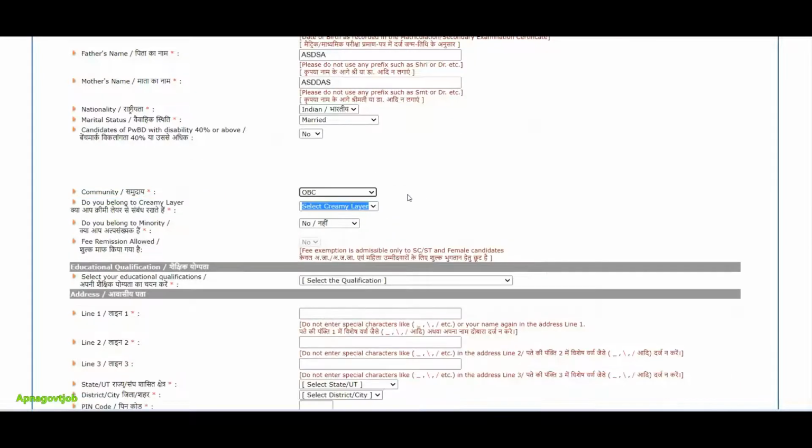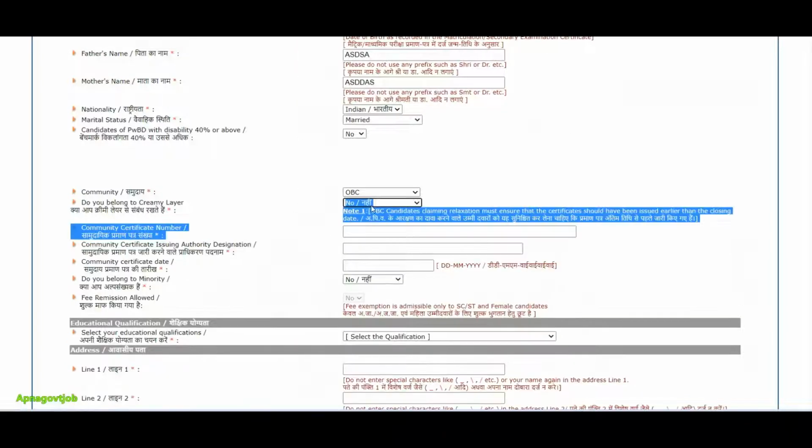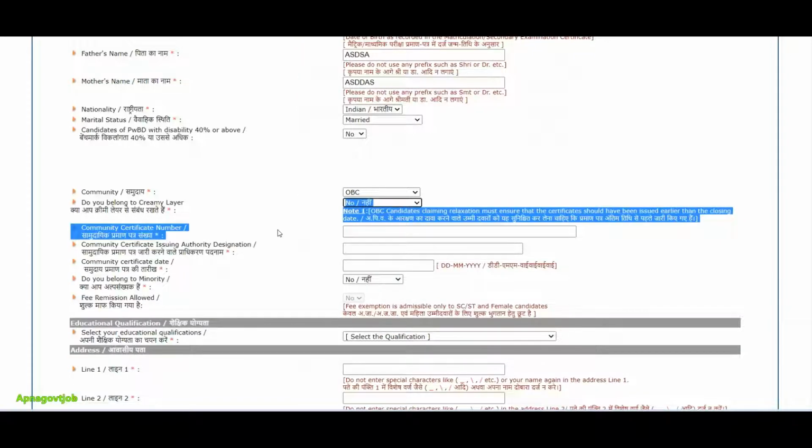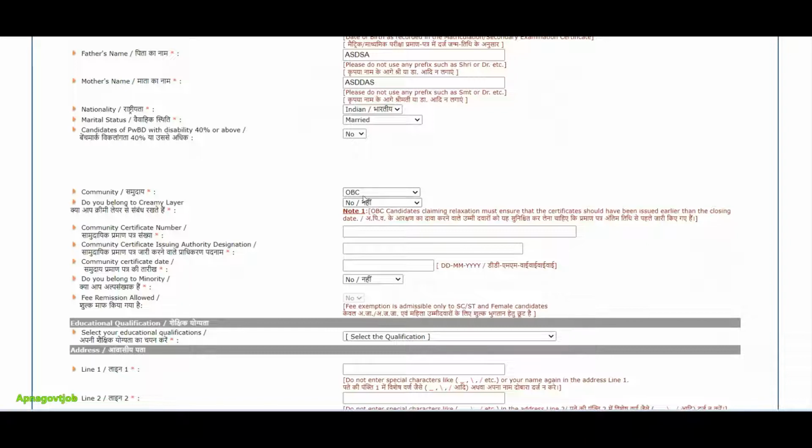Now suppose I select OBC, then first they will ask you whether you belong to the creamy layer or not. So if no, then click on no button. Directly you will be considered under the general category. But if you are under the creamy layer, then click on yes button. Here you need to enter details. You will not be considered under the general category, you are only in OBC.